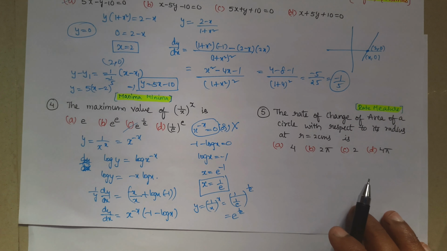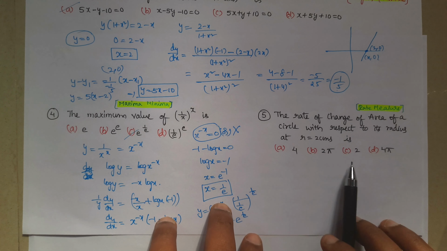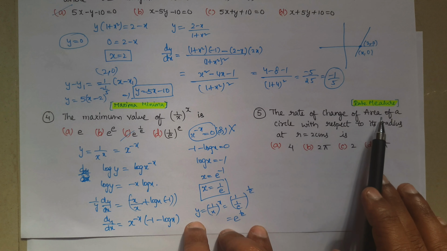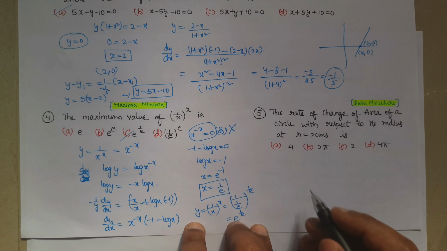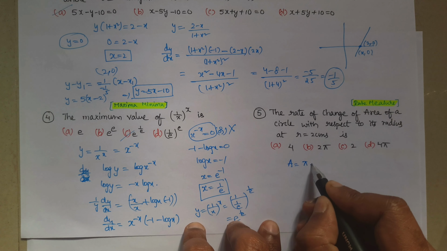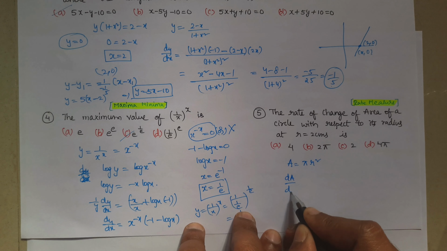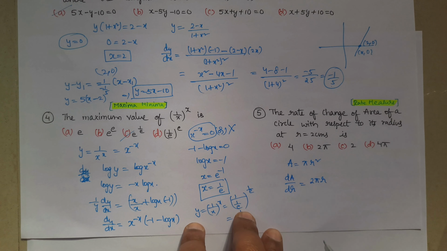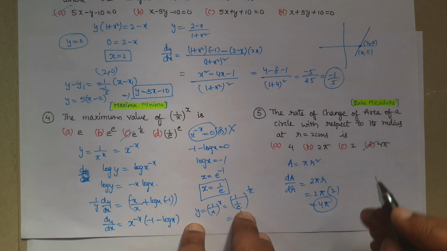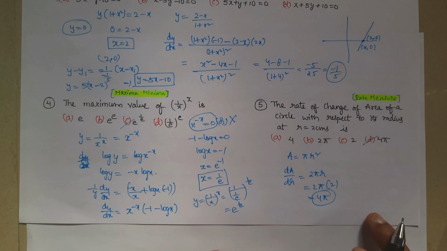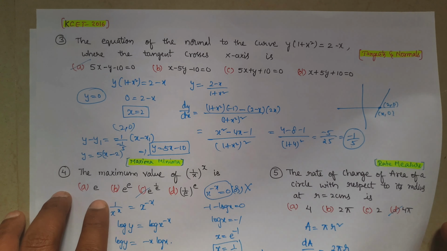Now the last question from 2016 belongs to rate measure. But this is a very easy and direct question. The rate of change of area of a circle with respect to radius is nothing but dA by dr. We know area is pi r square, the area of a circle. If we differentiate with respect to r, dA by dr is equal to 2 pi r. As they gave r equal to 2, it will be 4 pi. See how simple the question is. If you practice all the models, definitely all the questions will be easy for you. So these are the questions from 2016.